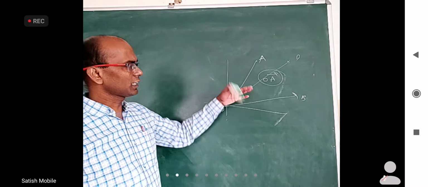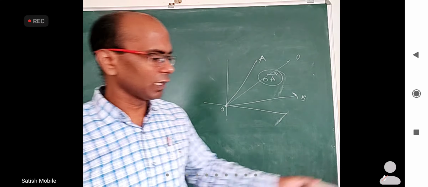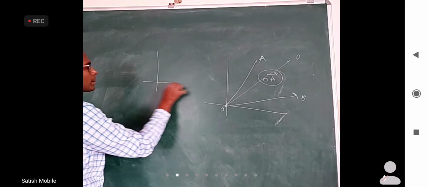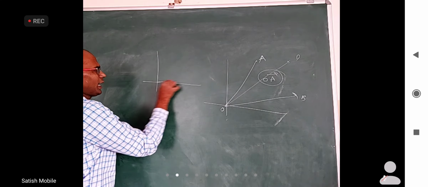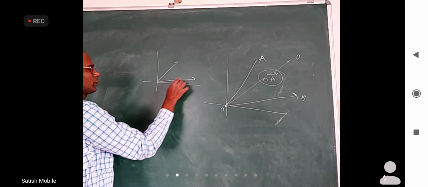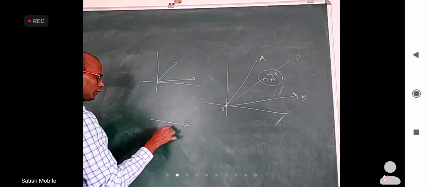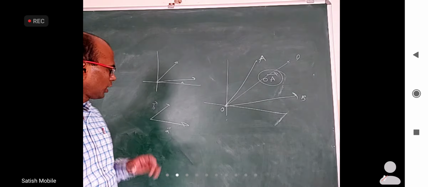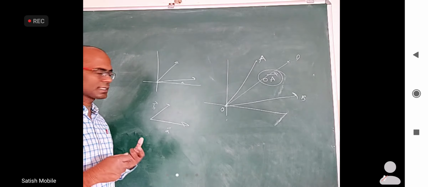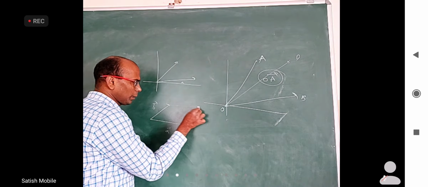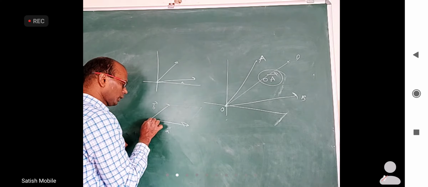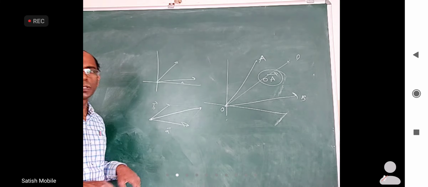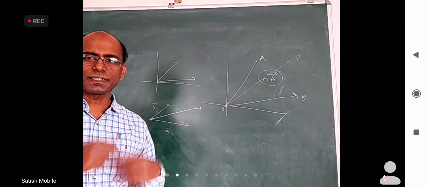Okay, I want to tell a little more about it, but let me talk about the triangle law and parallelogram law and then come back to this. If I have two vectors a bar and b bar, the resultant or the sum a bar plus b bar is defined as: complete the parallelogram. The main diagonal passing through up to here is called a bar plus b bar. It is defined like that.